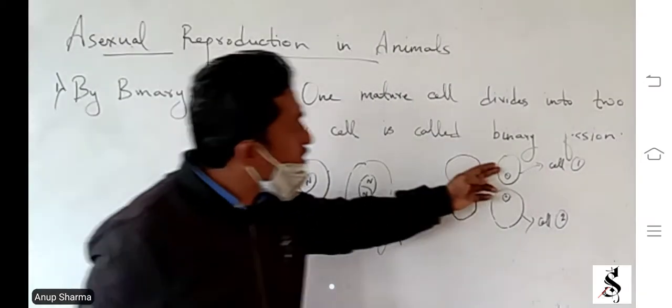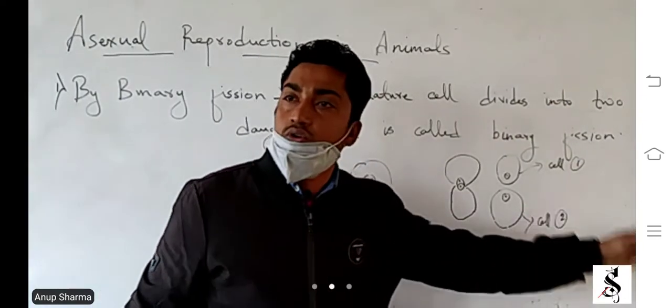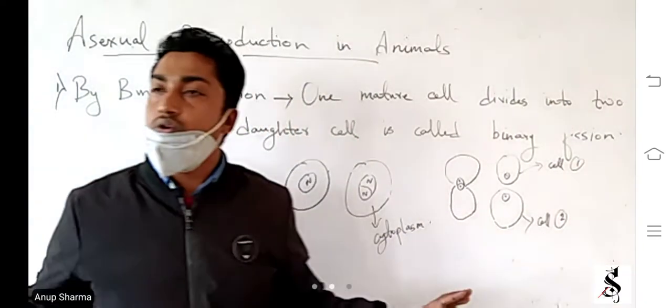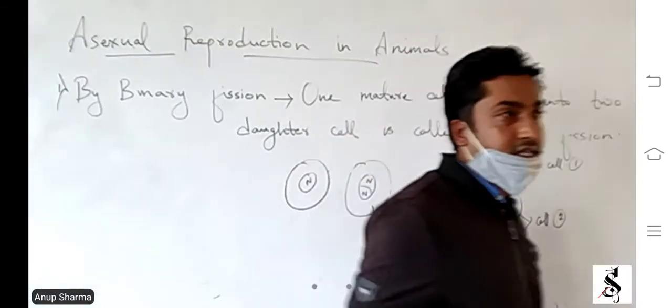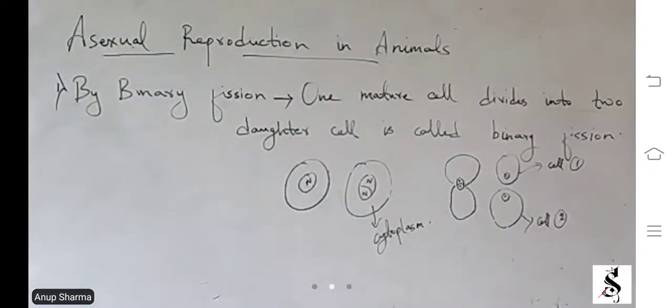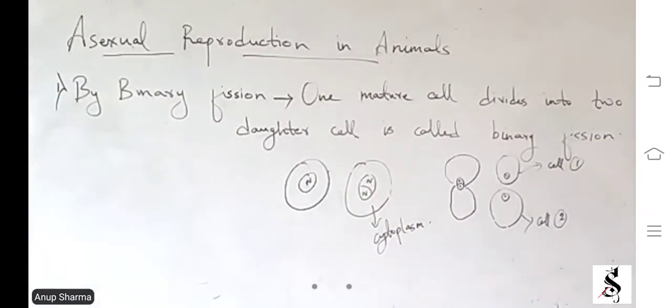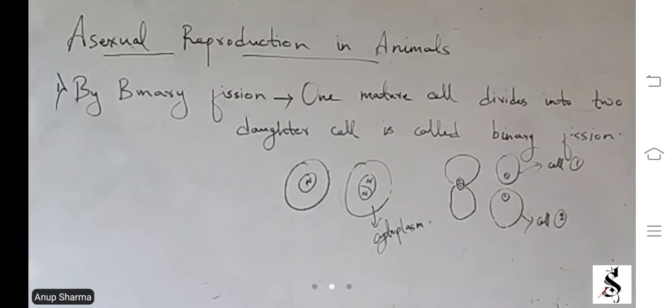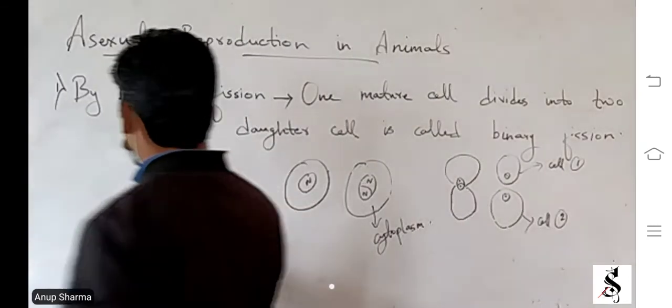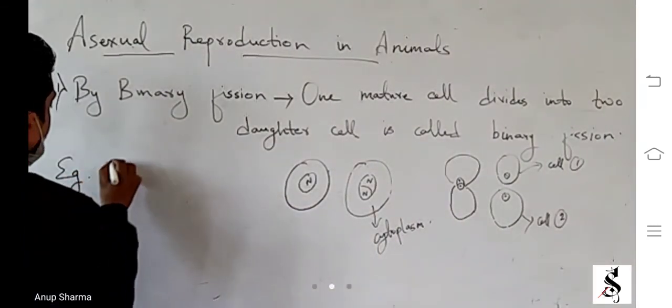Again, this will divide into two, this will divide into two. So no fertilization is taking place. That means no male and female gamete is responsible. Only nuclei and cytoplasm are divided. Example, we have amoeba.